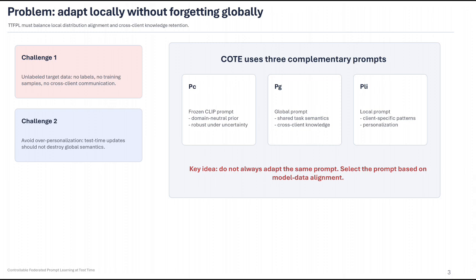TTFPL has two challenges. First, adaptation must be unsupervised, with no labels, no training samples, and no new communication. Second, the update should not overfit to the current target batch and destroy global semantics. CODE addresses this using three prompts: the frozen CLIP prompt as a domain-neutral prior, the global prompt for shared semantics, and the local prompt for client-specific patterns. The key idea is to select among them dynamically.